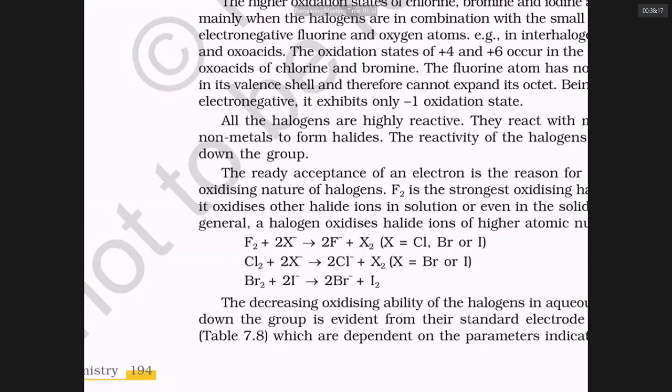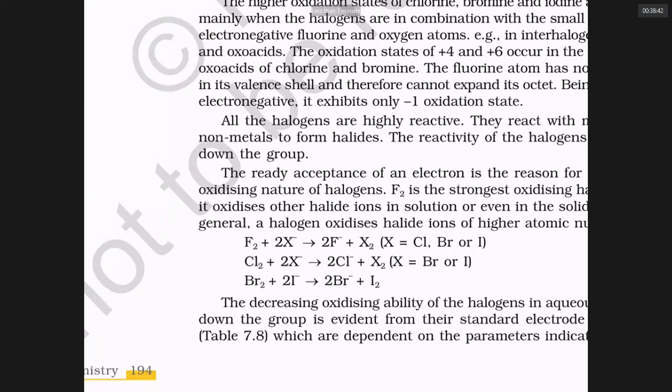The reaction between fluorine and other halides. Whenever fluorine F2 is there with chloride, bromide, or iodide, it will take the electron, giving negative fluoride and throwing out the other as X2. Chlorine can remove electrons from other halides like bromide and iodide, not from fluoride. Bromine can remove electrons only from iodide.